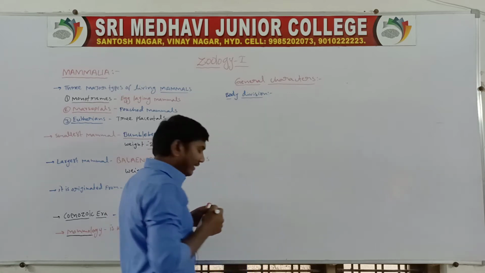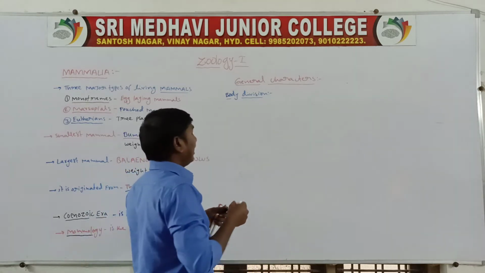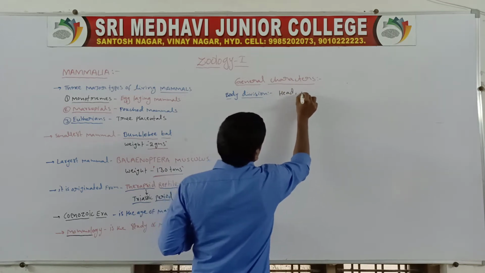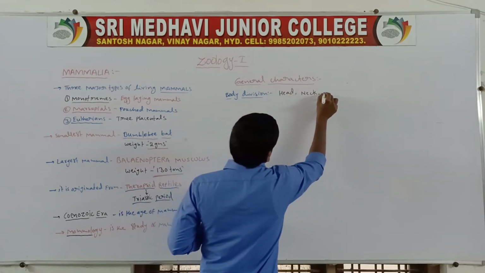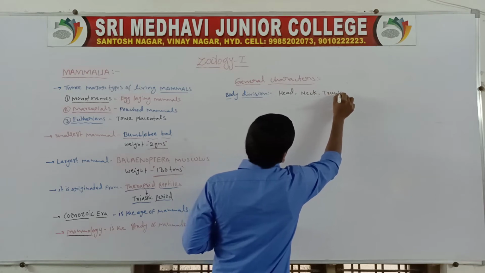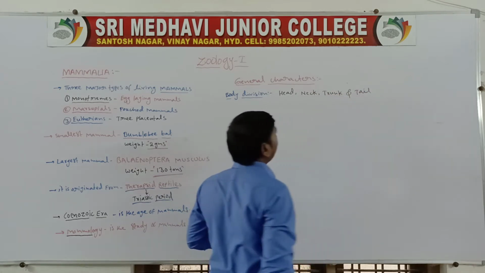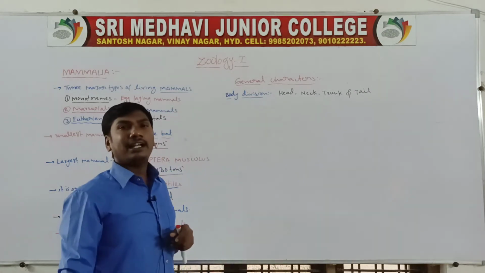The body is divided into head, neck, trunk and tail.